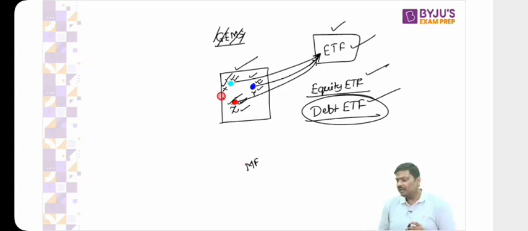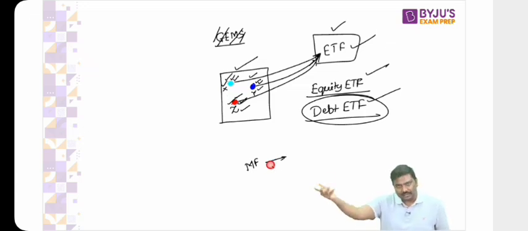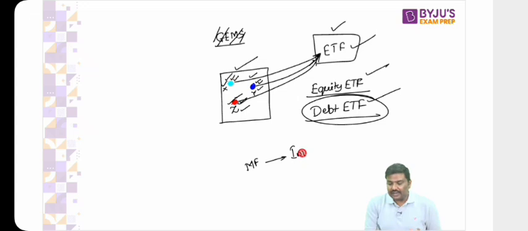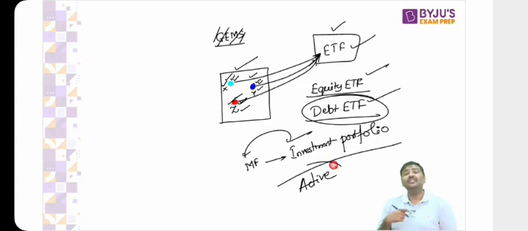There's a mutual fund company. Any guarantee that they will always invest in shares of company XYZ? Absolutely no. Based on the requirement, they'll keep on moving their funds from one share to another share, from the bond market to equity to bond, based on the real-time information available. Investment portfolio will keep on changing. This is active investment.